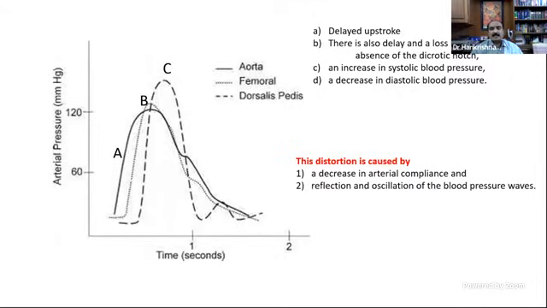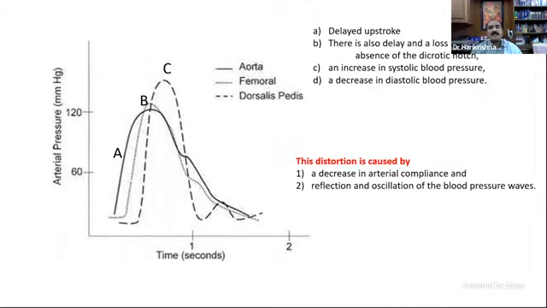So what happens is that there is a delayed upstroke. You can see that the upstroke is getting delayed. There is also loss of amplitude and absence of the dicrotic notch. You can see that the dicrotic notch is being pushed down from here to here to here. There is an increase in the systolic pressure and a decrease in the diastolic pressure. This is due to the decrease in arterial compliance as you go down the vascular tree, and also the reflection and oscillation of the blood pressure waves.